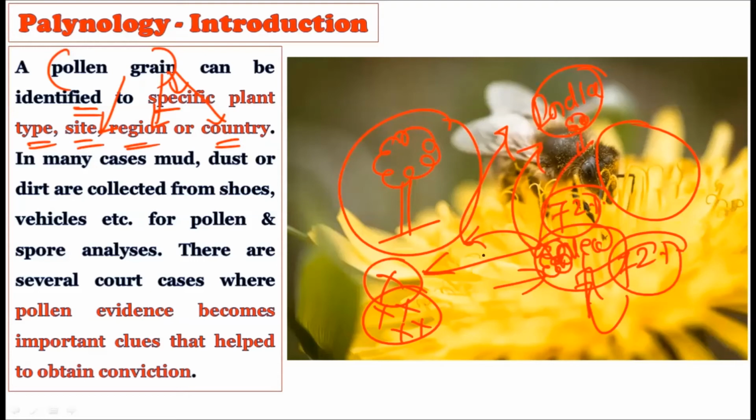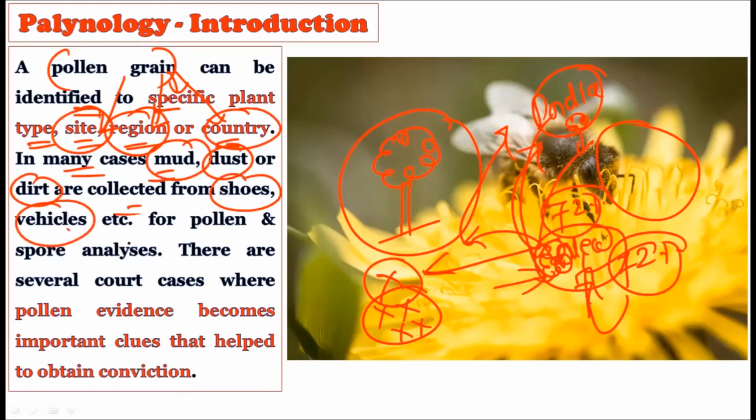So from this information we can trace that such a person has been in New Zealand, and he can be present at the spot when the crime occurred. Okay, so the pollen grains can be traced to the specific plant type, the site, region, or the country. In many cases, the mud or the dust or the dirt are collected from the shoes and the vehicles.